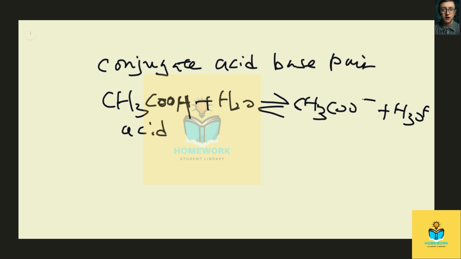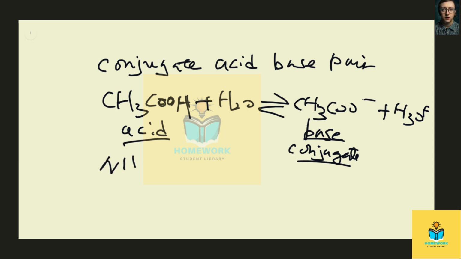When something loses a proton, it also has the ability to gain a proton, so it becomes a base, and we call it a conjugate base because it's created from an acid when the acid loses a proton. So it has the capacity to accept a proton. That's why it will become a base. Okay, so for this case, we have an acid and conjugate base pair.